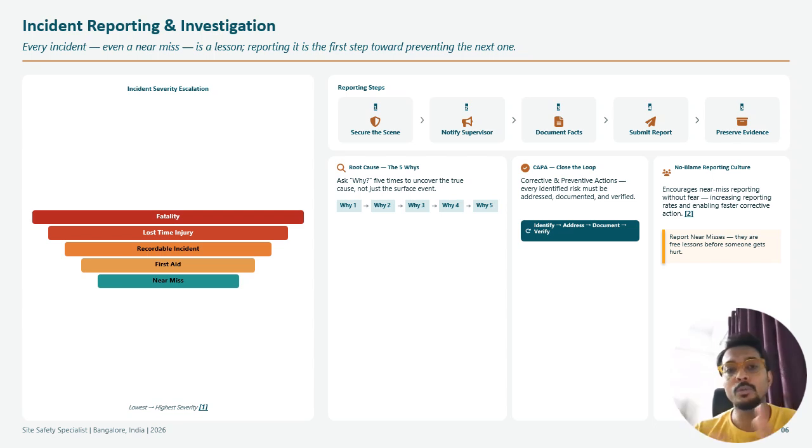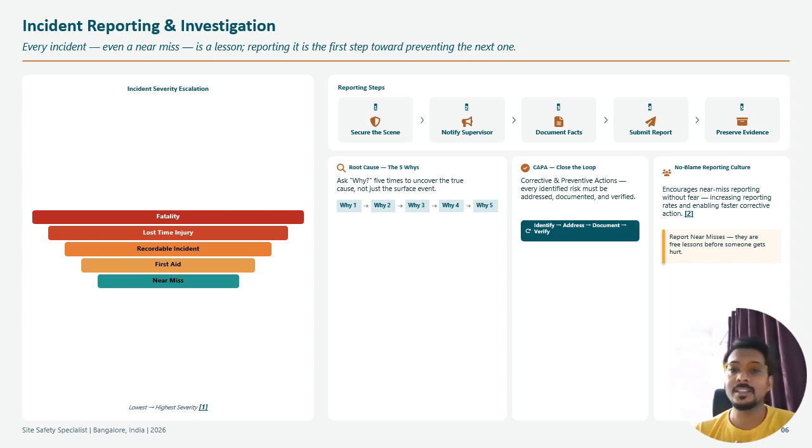Reporting steps, how you do the reporting. First, secure the scene through a barricade or whatever procedure you follow. Second is notify the supervisor: you have to call, mail, whatever procedure you follow, you need to inform the supervisor. Third is document facts, what happened, why it happened. Fourth, submit the report. And fifth is preserve the evidence, whatever photos or videos you took, you preserve all these things.